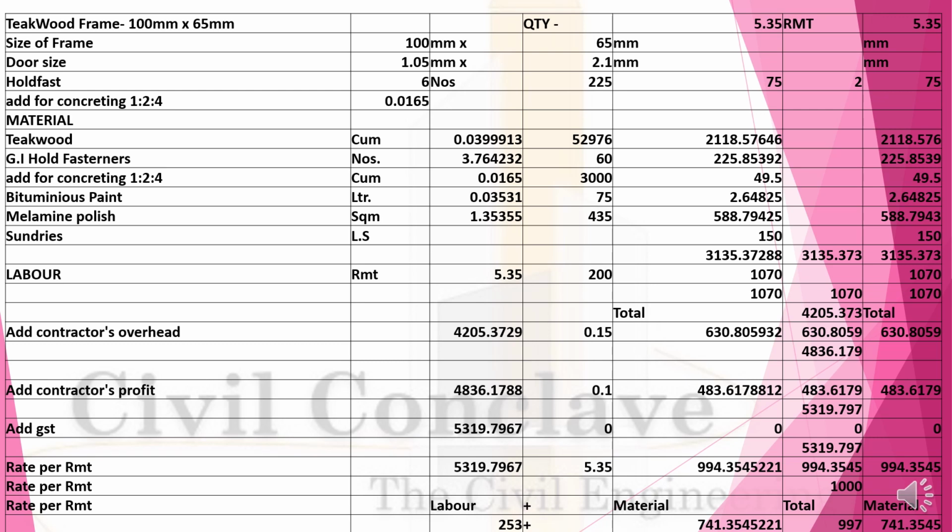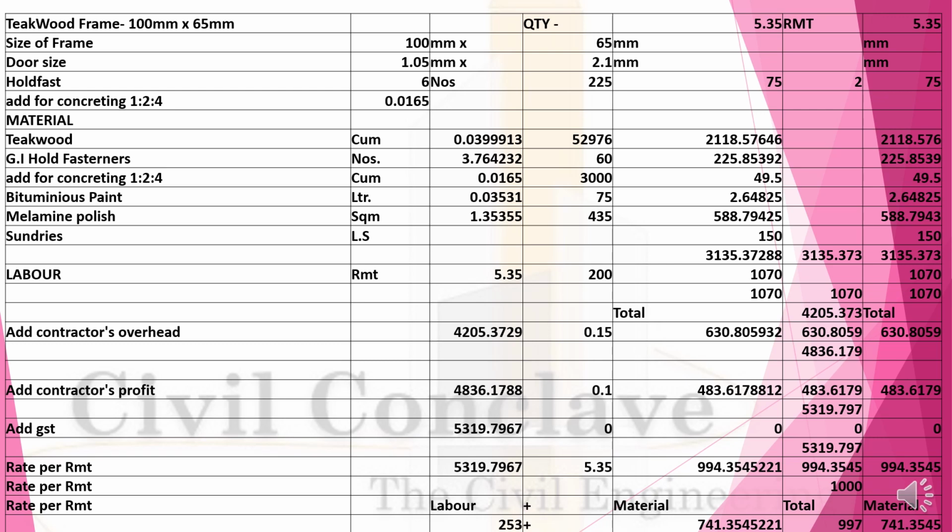So the total cost of the material will be 3135.37. Labor: 5.35 running meter at the rate of 200 will be 1070. So the total amount of labor and material will be 4205.37. Contractor's overhead 15 percent will be 630 rupees, which makes 4836.